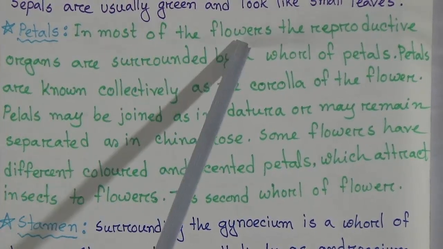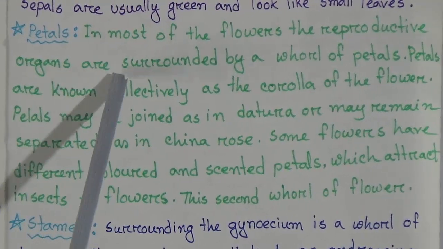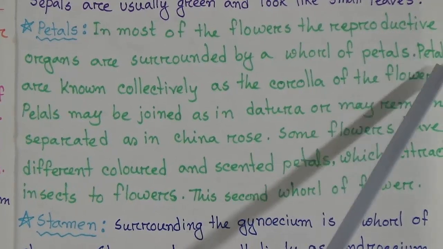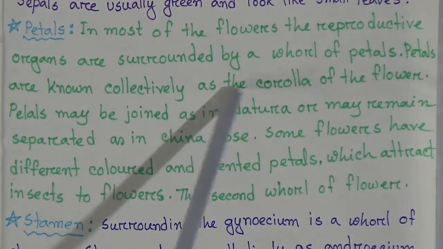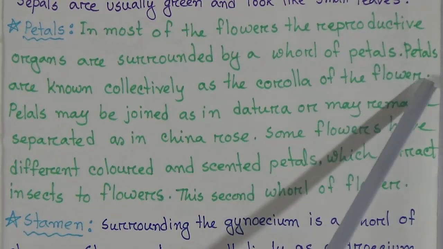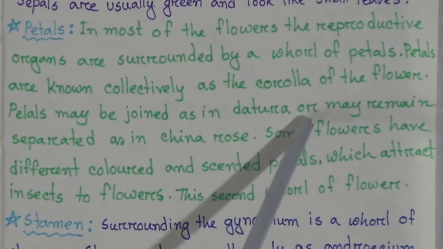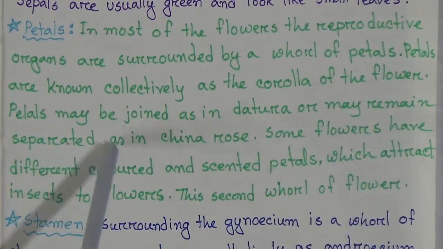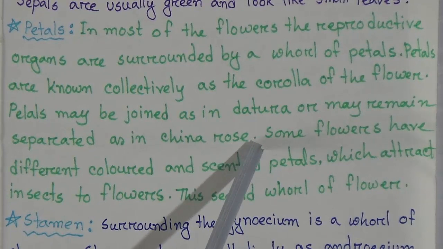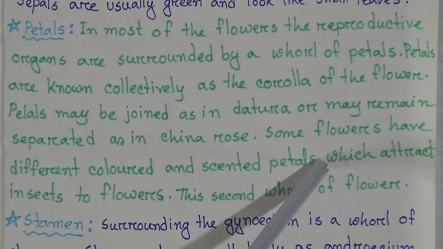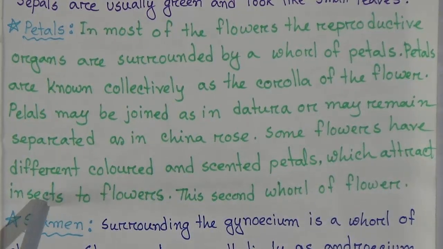In most flowers, the reproductive organs are surrounded by a whorl of petals. Petals are known collectively as the corolla of the flower. Petals may be joined as in Dhutora or may remain separate as in China rose or hibiscus. Some flowers have differently colored and scented petals which attract insects to flowers. This is the second whorl of the flower.